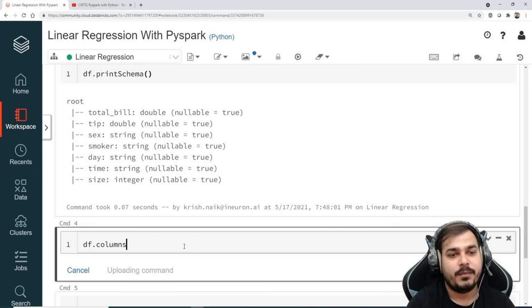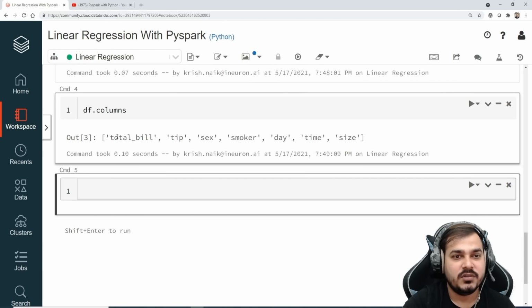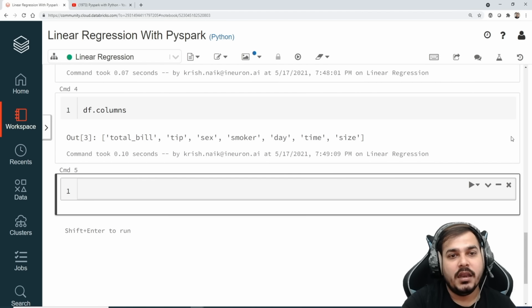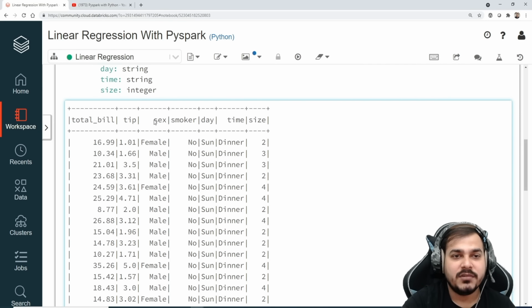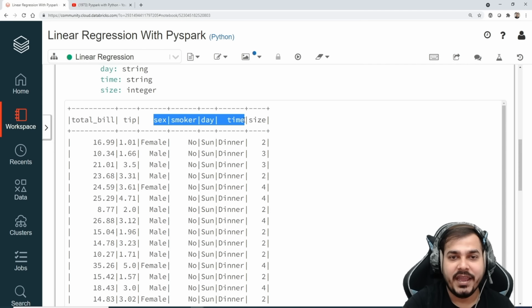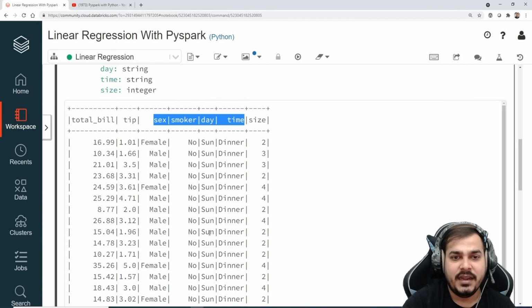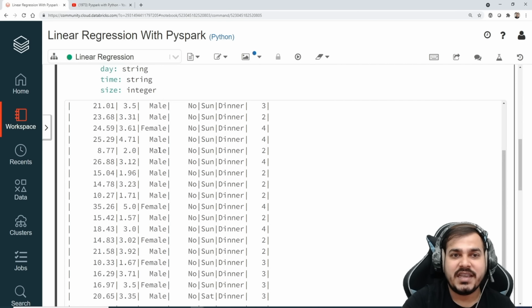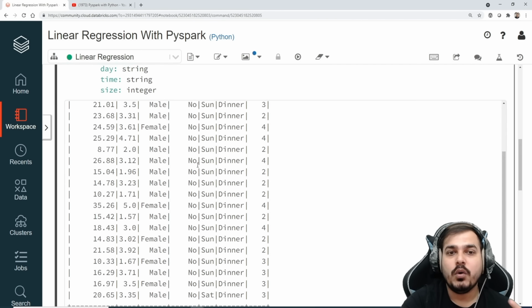So if I want to check my columns, this is my columns over here. So I can see this is my exact columns, this many columns I actually have. Now, one thing about this particular feature, guys: you have columns like sex, smoker, day, time, right? These all are categorical features, and probably these categorical features need to be converted into some numerical values. Then only my machine learning algorithm will be able to understand it. So let's see how to handle categorical features.